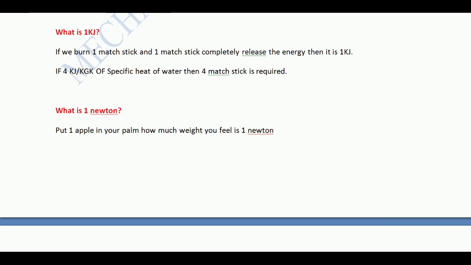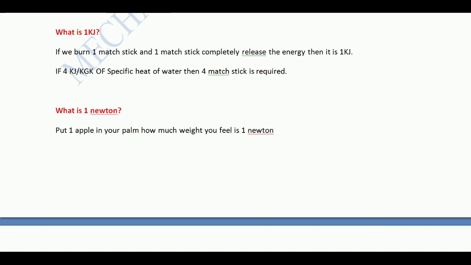So if the specific heat of water is 4 kilojoule per kg Kelvin, then 4 matchsticks are required. Similarly, we are going to see problems with 20,000 kilojoule. At that time your understanding should be that 20,000 matchsticks are being burnt, so that much energy is being given out. That is 20,000 kilojoule.